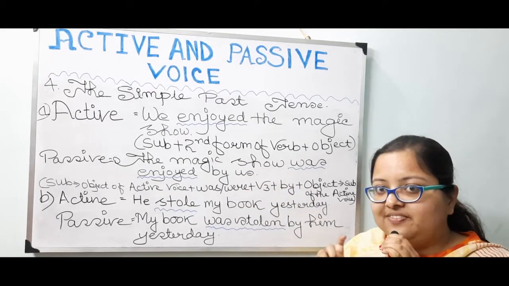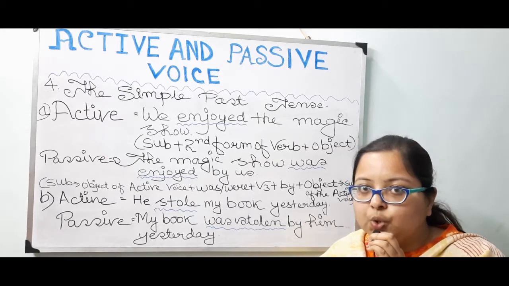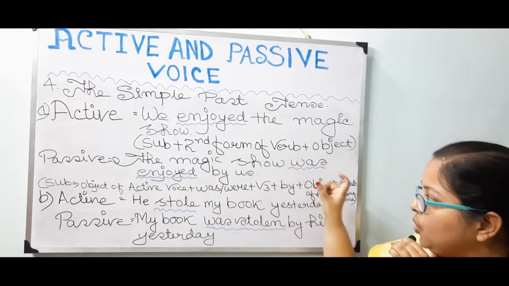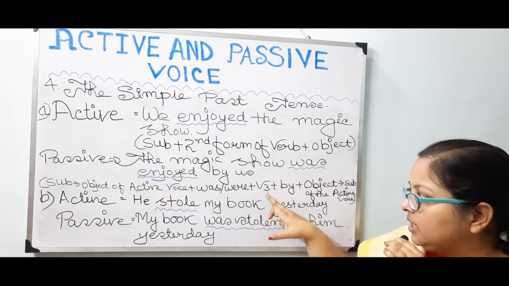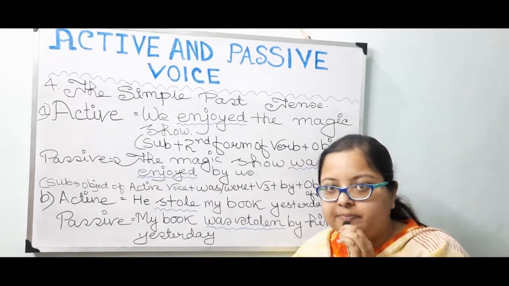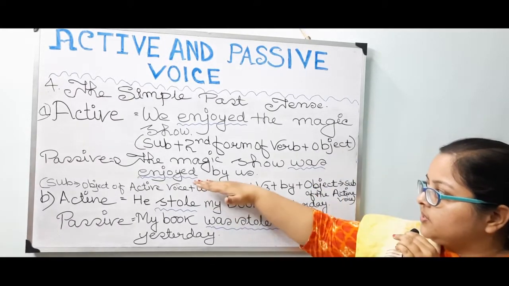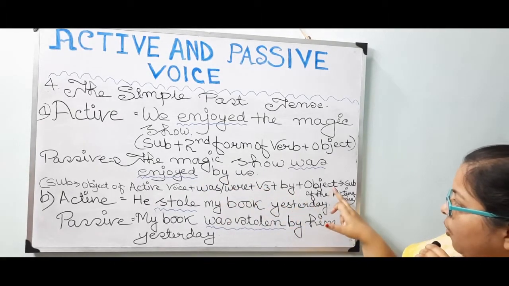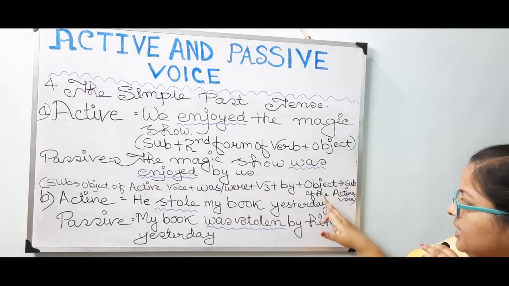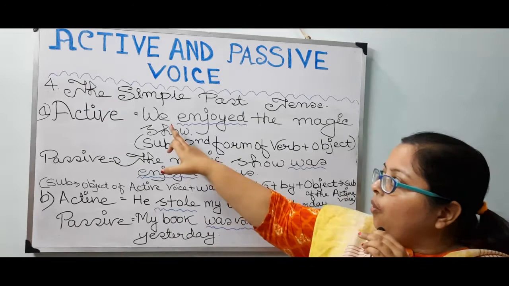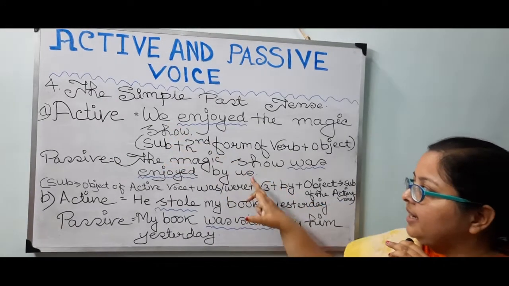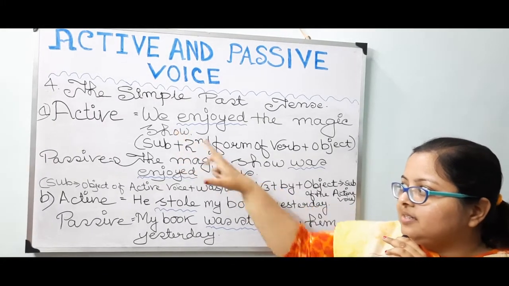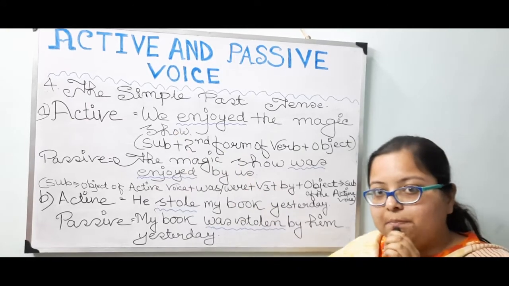A magic show, specifically the magic show. So a particular magic show has been revealed over here. So the magic show was. Then we have to put the third form of the verb enjoy, that is enjoyed again. So enjoyed, then by, according to the rule, then the object, which is basically the subject of the active voice. So over here we is getting changed into the word us. The subject of the active voice is turning into the object of the passive voice.